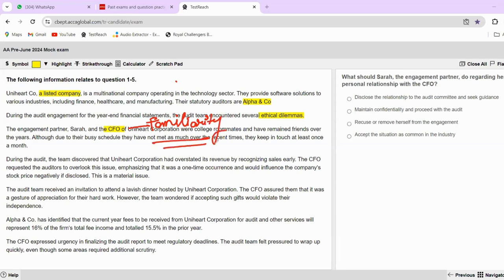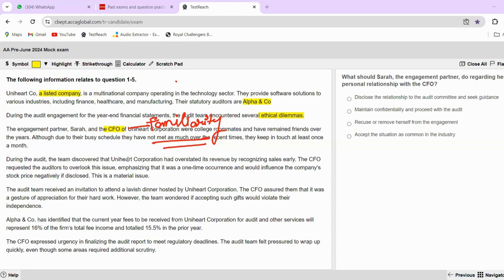So here it is a familiarity threat because I know the CFO very well and I have been his college roommate. So maybe I will be reluctant to actually tell what are the wrongdoings in the financial statements. So let's begin with the next paragraph.